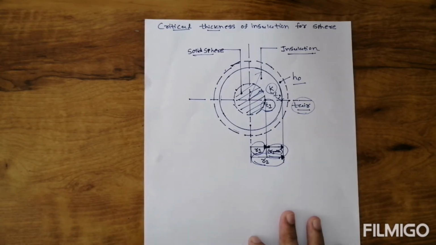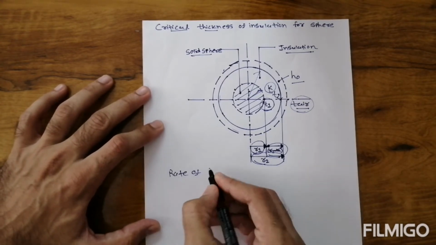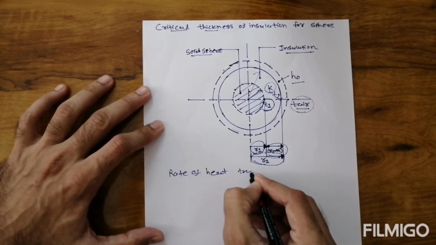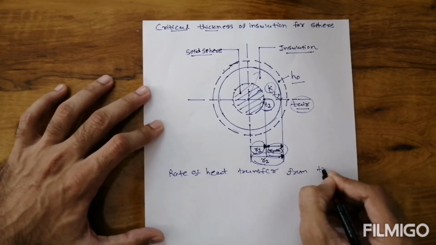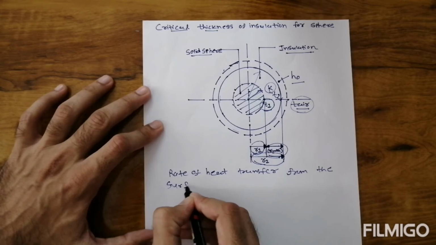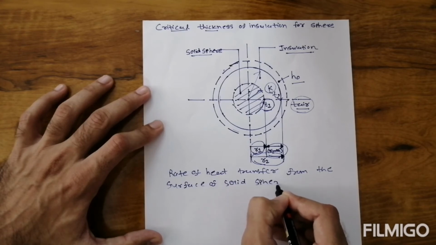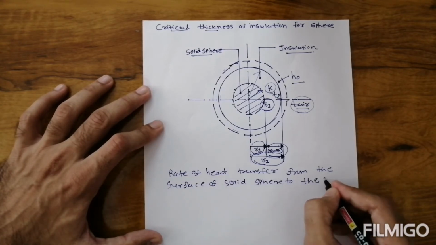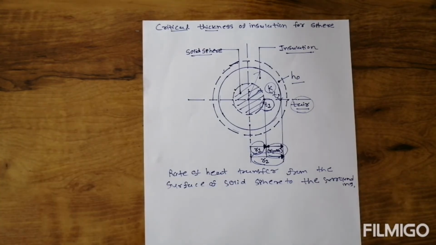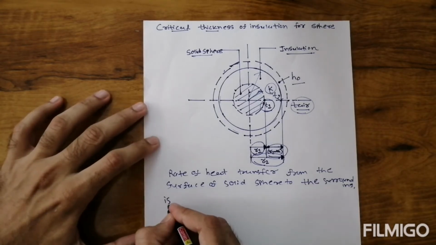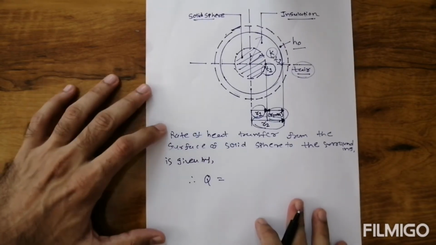So how can we start? Similarly, we consider the rate of heat transfer from the surface of the solid sphere to the surroundings. The rate of heat transfer, denoted by Q, is given by the following.